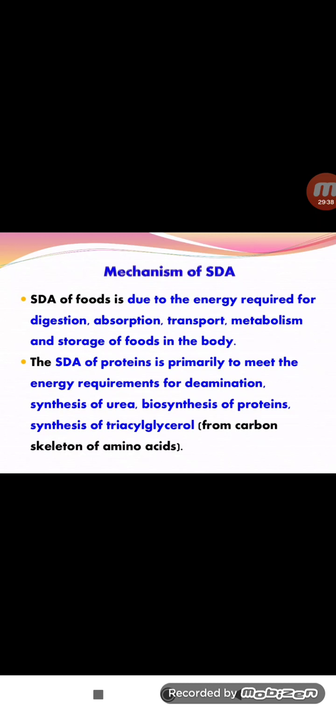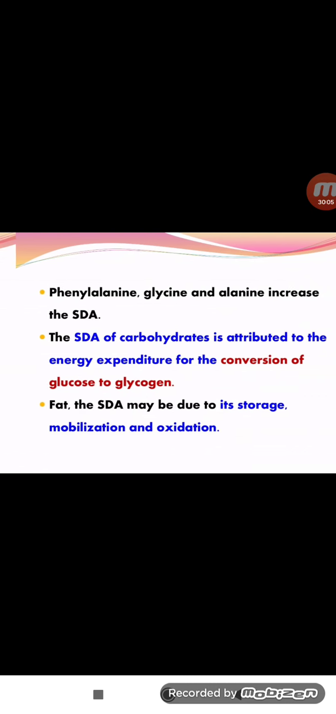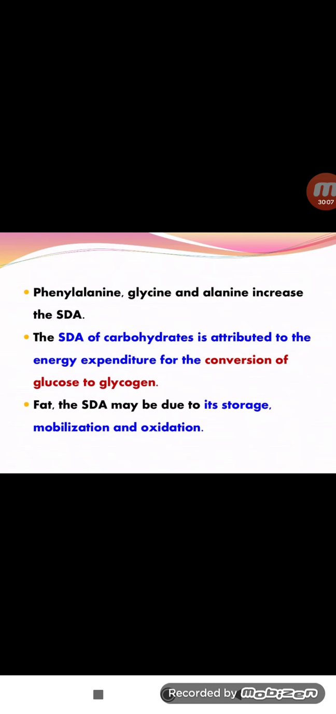And the next one, mechanism of SDA. The SDA of foods is due to the energy required for digestion, absorption, transportation, metabolism, and storage of the food in the body. The SDA of proteins is primarily to meet the energy requirements of deamination, synthesis of urea, biosynthesis of protein, synthesis of triglycerols, etc. These are all involved in the SDA values. Phenylalanine, glycine, and alanine increase it. These are the amino acids.